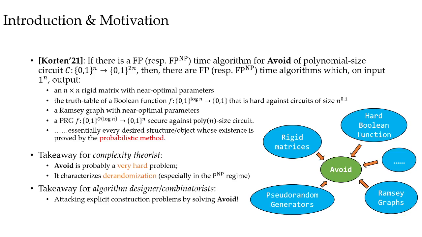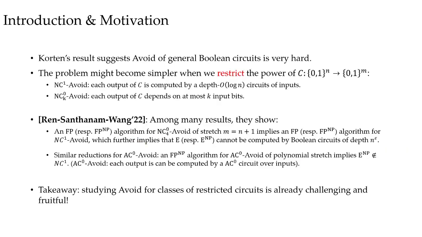One limitation of Korten's result is that it only considers general polynomial size circuits. Indeed, people have essentially no powerful tools to reason about Boolean circuits. However, for some weak circuits, such as constant depth Boolean circuits or small size formulas, people do have a better understanding.